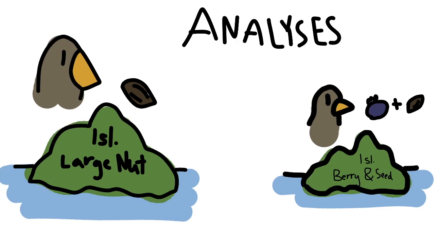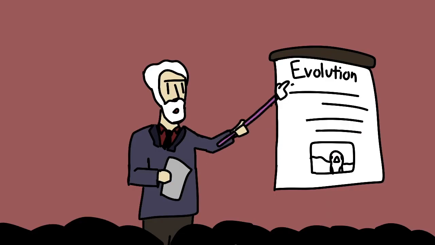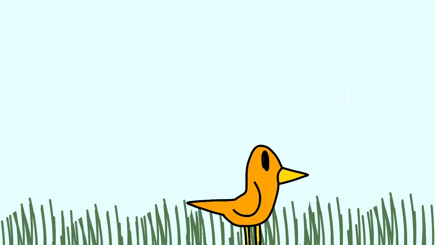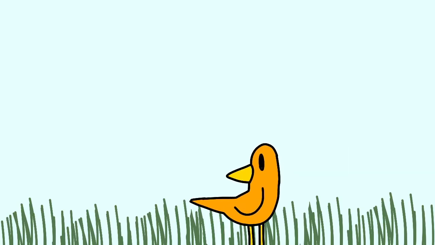While on the other island, there were berries and seeds, and the finches had small beaks. In the end, Charles Darwin theorized that with a change in environment, the animal will adapt by changing characteristics, or in short, evolve to adapt to their environment. So, in the future, when you see a peculiar robin, remember, that's called evolution.